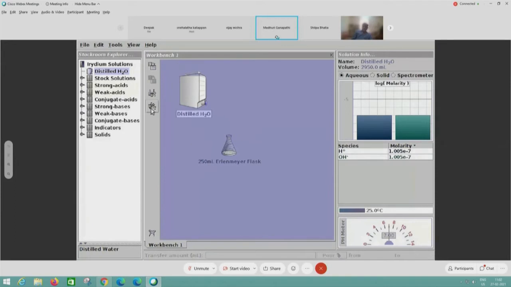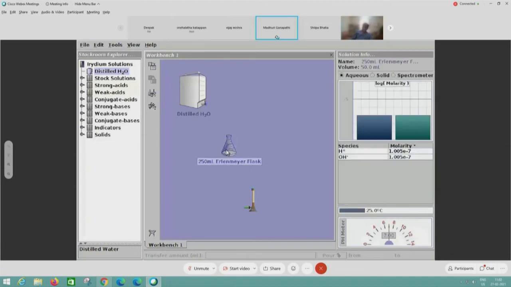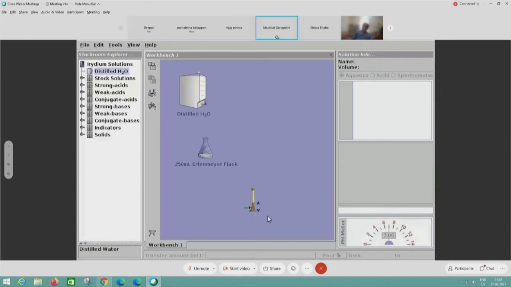Okay, so here the Bunsen burner is available in the tools menu. By default, when you open the Bunsen burner, you will see that the flame is on. You can see a blue colored flame, and there are two arrows on it, an up arrow and a down arrow. When you point your mouse cursor on the up arrow, it is shown red in color. That means the Bunsen burner is on.